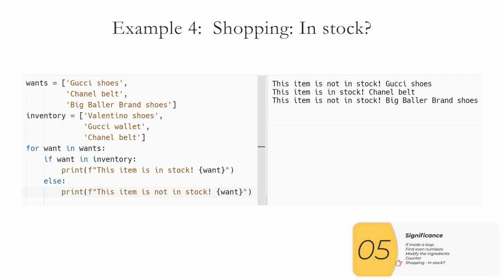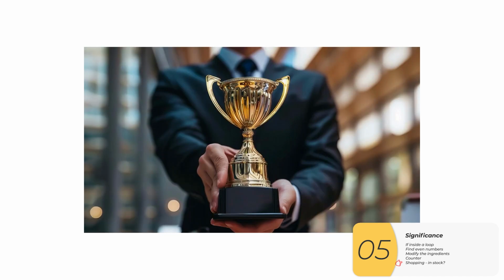And I could do a shopping inventory check where I'm looping through every item I want and I'm using if to test to see if that item is in stock. And this I've seen a whole bunch on CSP create tasks. So hopefully this gives you some ideas about how you can combine loops and ifs to make a larger program.